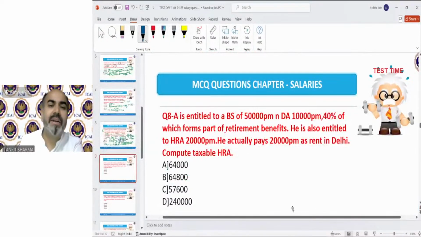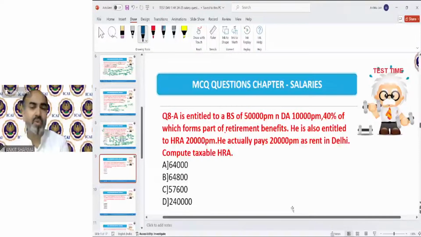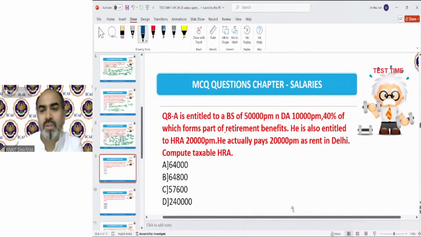A is entitled to a basic salary of 5,000 per month and DA of 10,000 per month, 40% of which forms part of retirement benefit. So that means 40%, that means 4,000, as per terms of employment. He is also entitled to HRA, that is 20,000 per month. He actually pays 20,000 per month as rent in Delhi. Compute taxable HRA. So now what do I need to do?